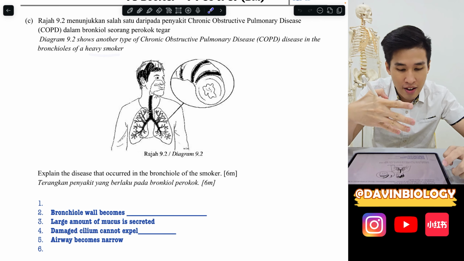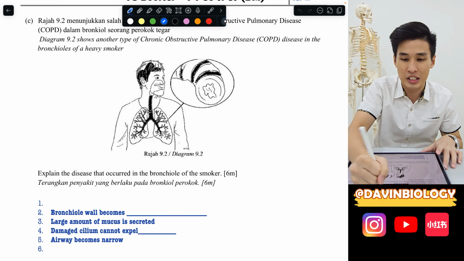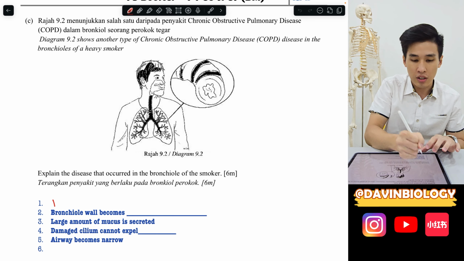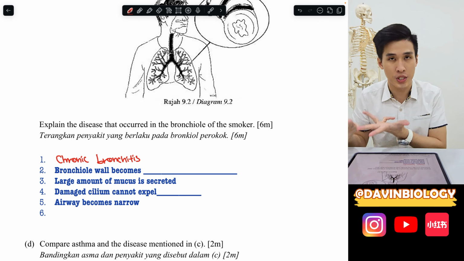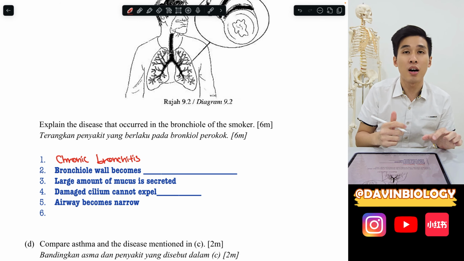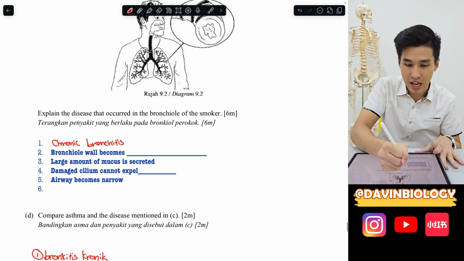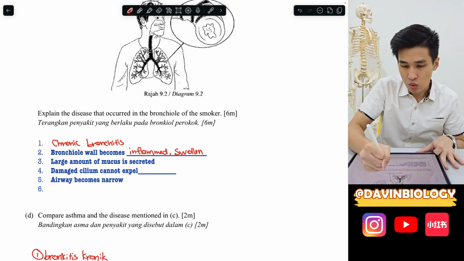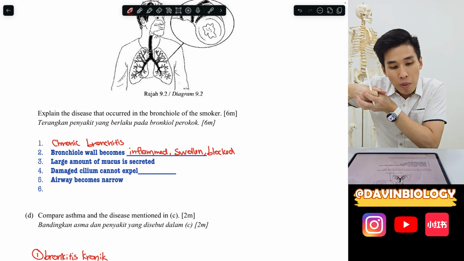Okay, so they actually explain the disease occurred here. So number one, of course, we mention the name of the disease. So what's this disease? This disease is called chronic bronchitis. Okay, then explain also what happens to the bronchioles of a chronic bronchitis patient. It will become inflamed, swollen, and also blocked. So remember, inflammation very important. So they will be inflamed, swollen, and blocked. Okay, because it's inflamed already, right? It swells. That's why it becomes smaller, blocked already.